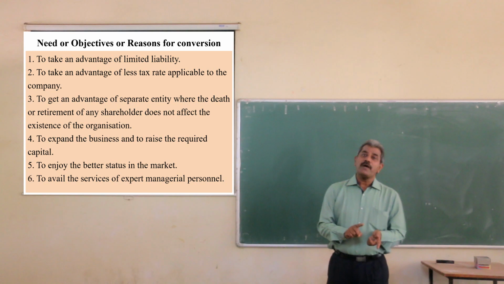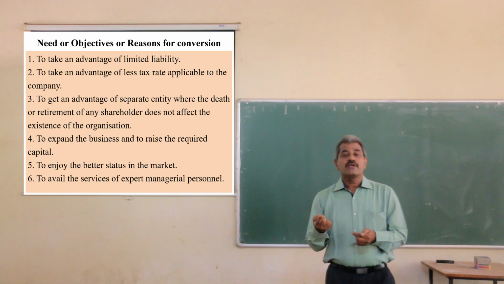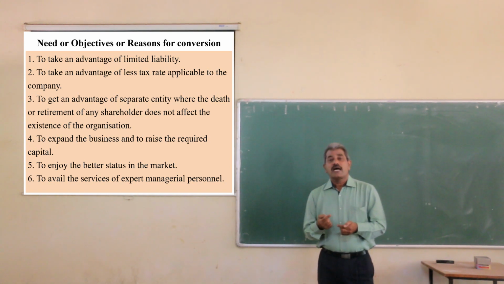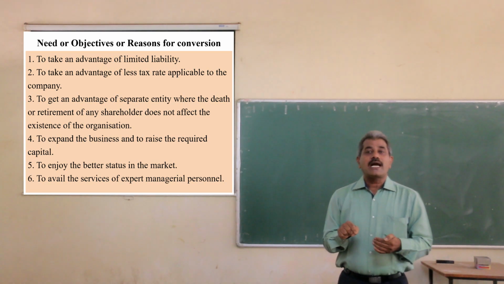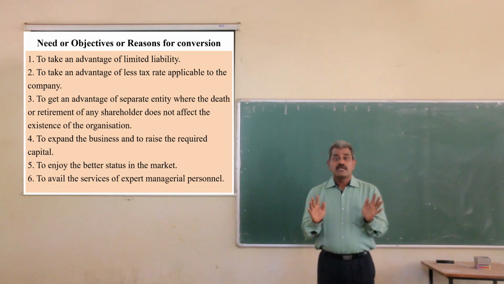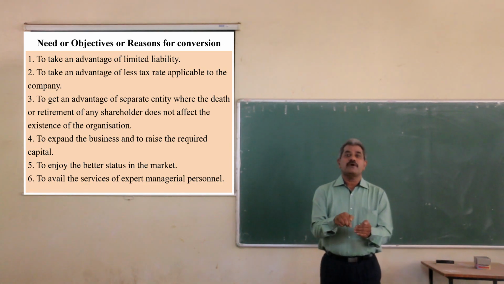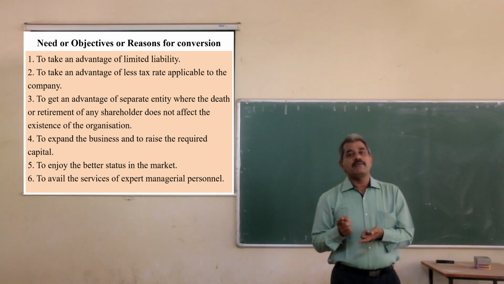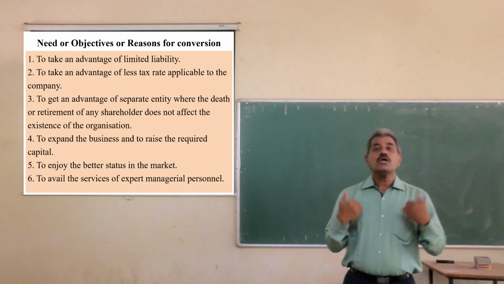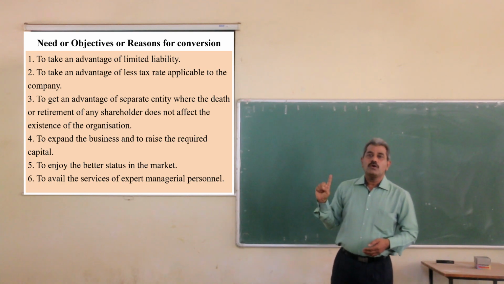But in the case of a partnership firm, when there is a need for payment of outside liabilities, the partners even have to bring in money to satisfy the outside liabilities. It means in the case of a partnership, the liability is unlimited. It is not limited to the holding of his share in the partnership firm, but he has to bring additional capital also to satisfy the outside liabilities. So to take advantage of limited liability, the partnership firm may be converted into a company.